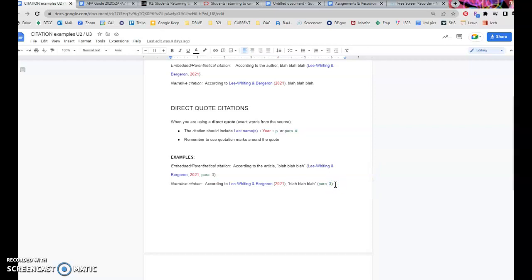If you have any questions at all about citations, you can refer to the APA guide. There's also a resource called Citations Illustrated that's posted in your course on the course schedule in the APA resources in D2L, or you can ask your instructor, or you can visit the Writing Center. Good luck, and I hope this was helpful.